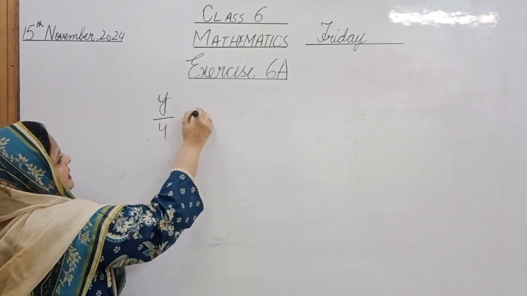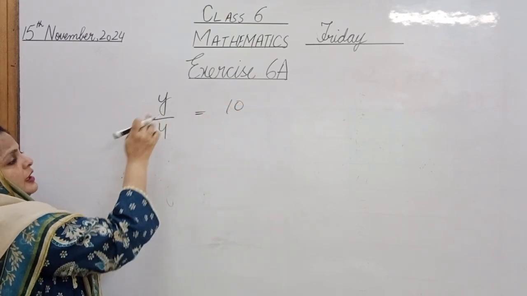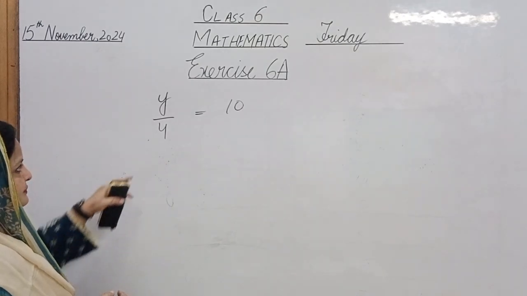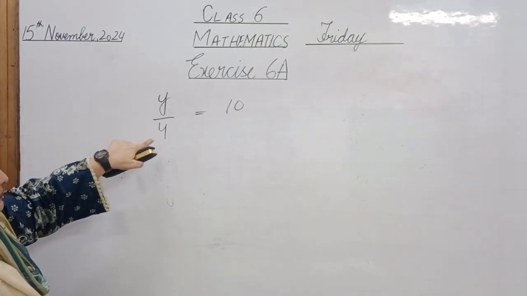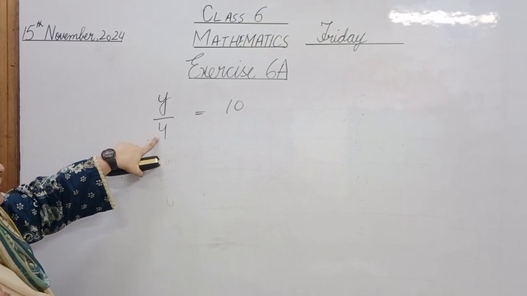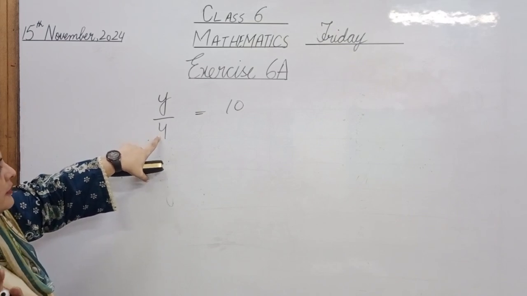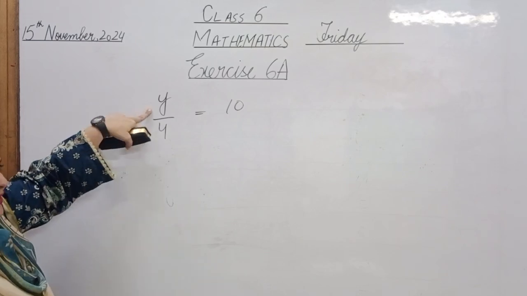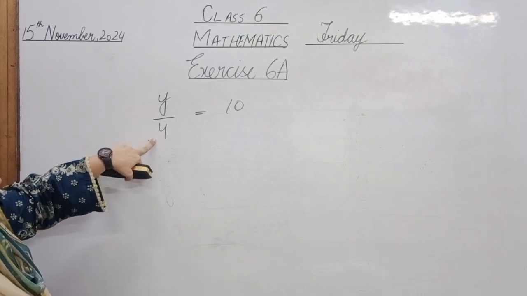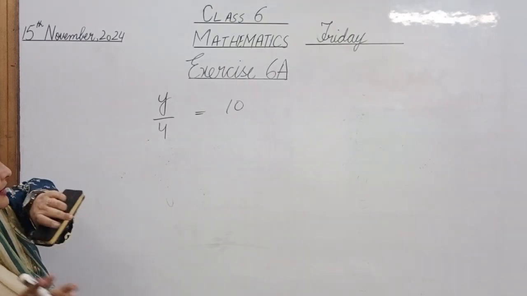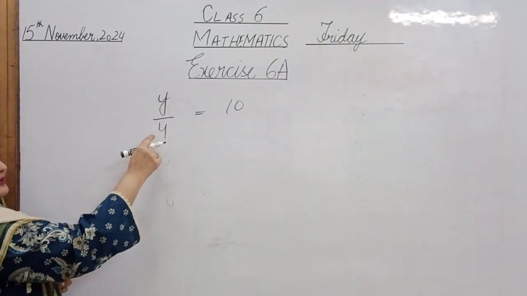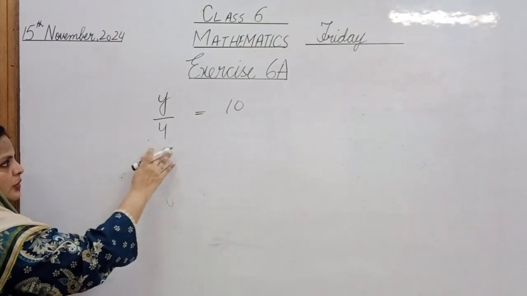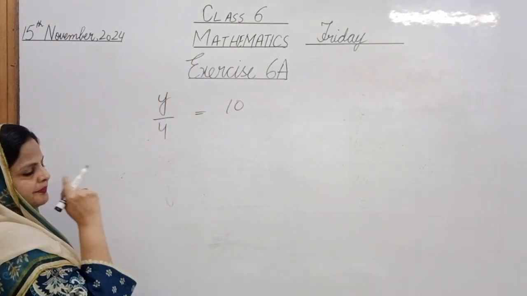y over 4 is equal to 10, but we want the value of y alone. What else are we supposed to do? Very good, Aline. Now what do we do? We have to get rid of this 4. इसको हमने जान छुड़ानी है तभी y अकेला होगा यहाँ पे. So how can we get rid of 4? Exactly. Here 4 is dividing. We have to shift it to the other side. What would it do to this side? It will.